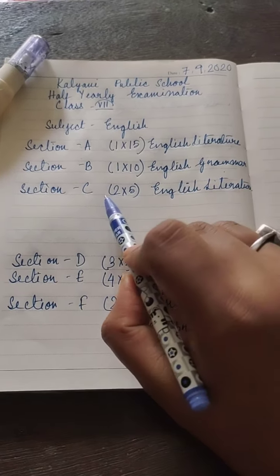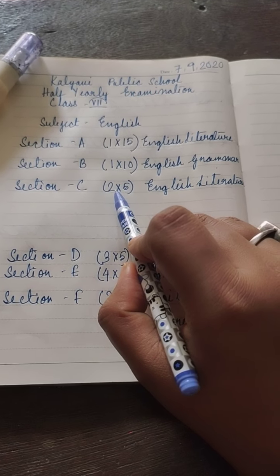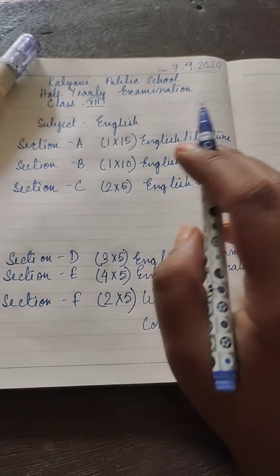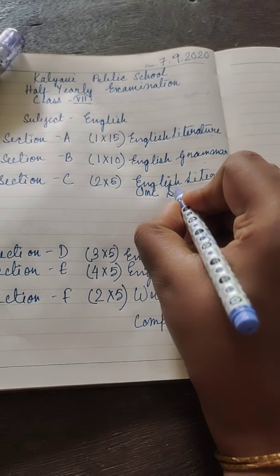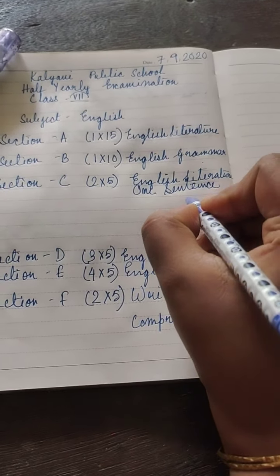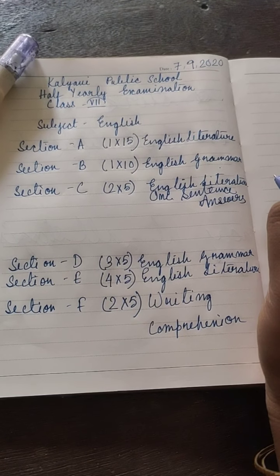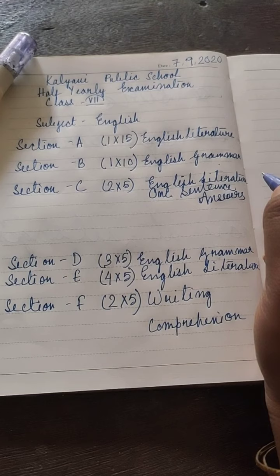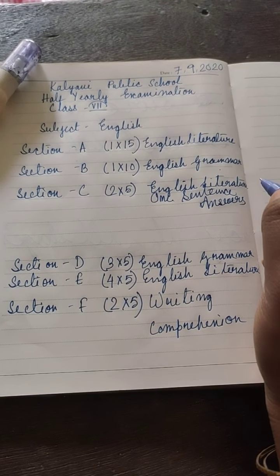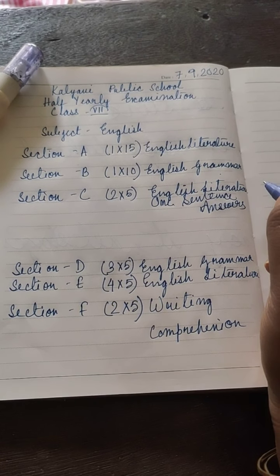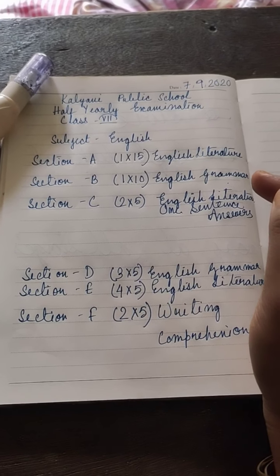Next comes section C. Here you will have 2 marks questions, 5 questions of 2 marks. It will be 1 sentence answers from literature. You will see, like in the Unit 1 exam, if the options are provided, in that case you will choose the correct answer option and type it in the space provided.